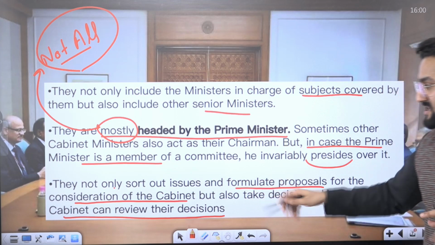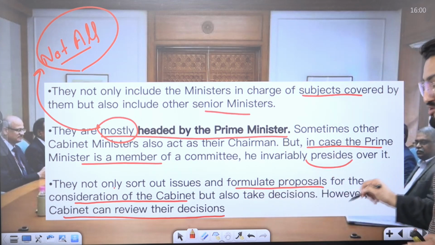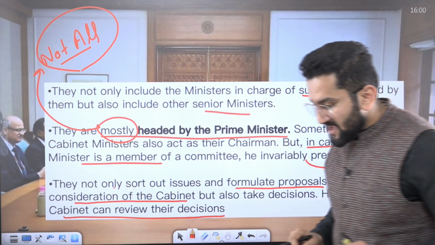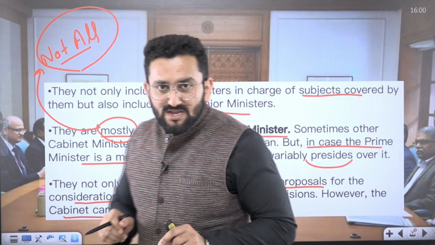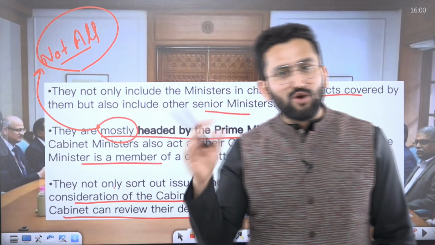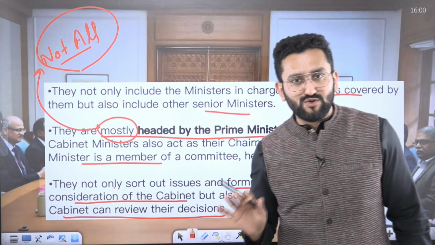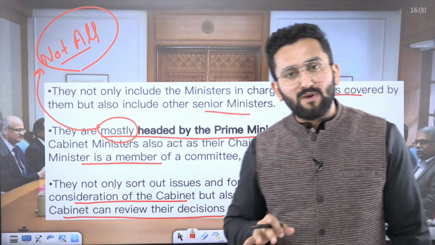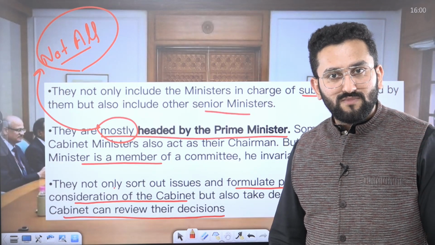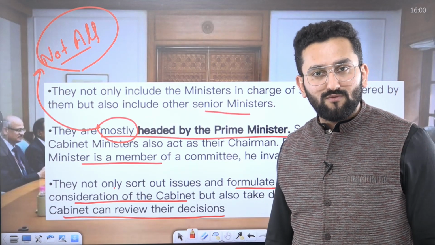They are not only there to sort out issues, but also to formulate proposals for the cabinet. What does it mean? For example, there are 12 members in a cabinet committee, and they are discussing a particular policy issue. Now they have arrived at a conclusion and communicated this to the Honorable Prime Minister: on this issue, this policy needs to be made. Then who is stopping you?